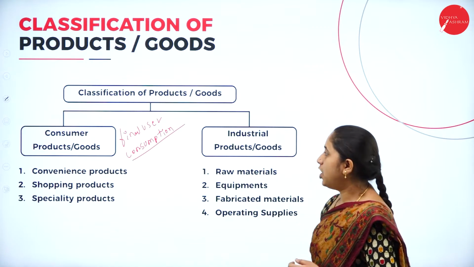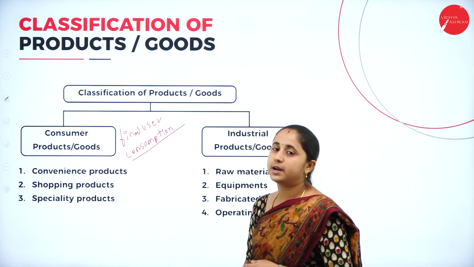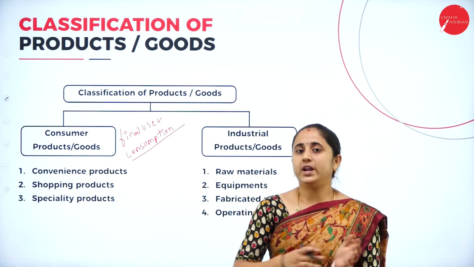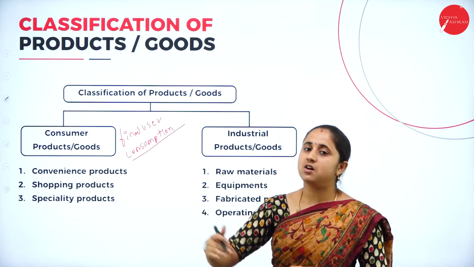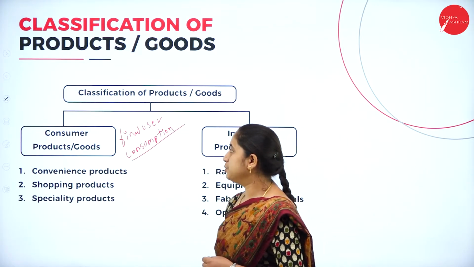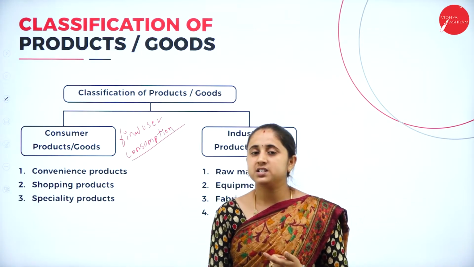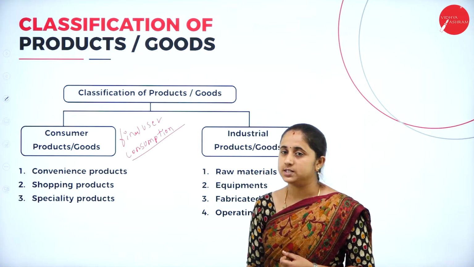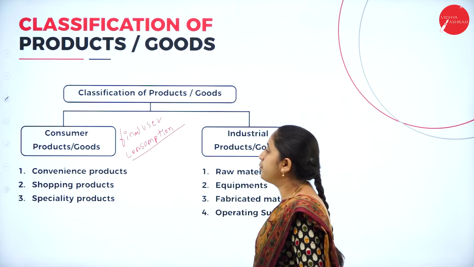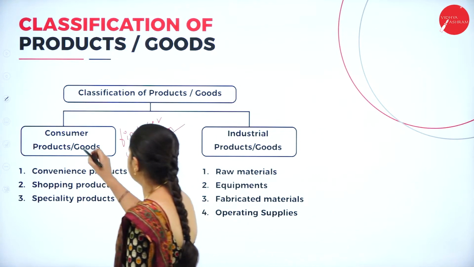The features of consumer products are high competition in the market. For consumer products, there are varieties of products and a number of competitors. Competitors are more for consumer products. They purchase regularly, frequently.